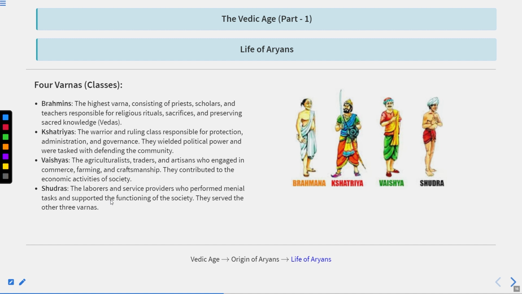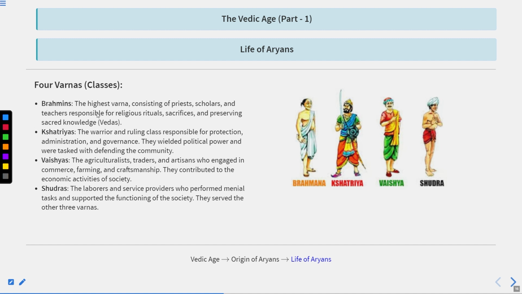According to the Aryans, it is mentioned in the 10th mandal of the Rig Veda, the Purushasukta, that there were four varnas during the time of the Aryans: Brahman, Kshatriya, Vaishya, Shudra. The Brahmans originated from the mouth of Lord Brahma. The Kshatriyas came from the arms of Lord Brahma. The Vaishyas came from the thighs of Lord Brahma, and the Shudras originated from the feet of Lord Brahma, according to the Rig Veda 10th mandal, the Purushasukta.